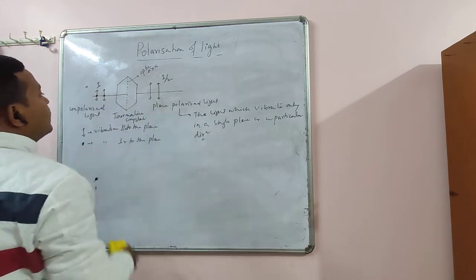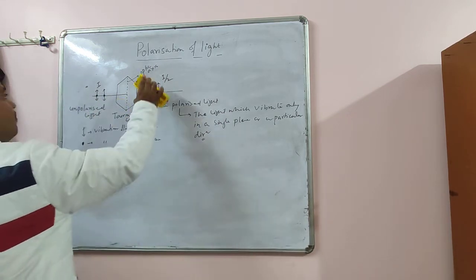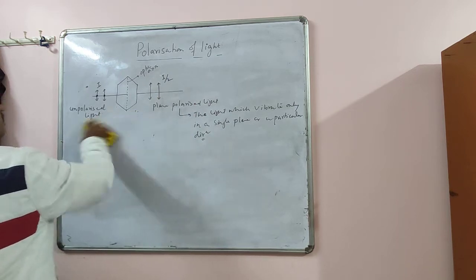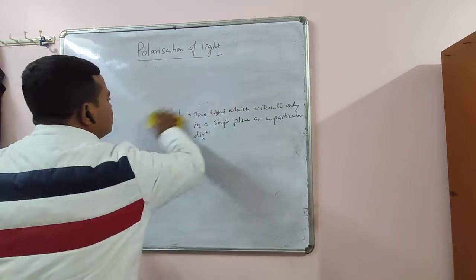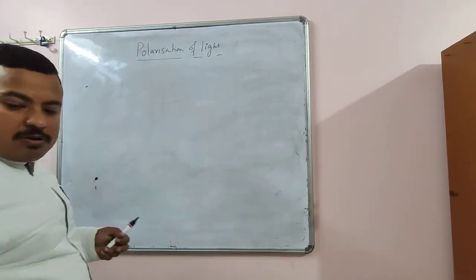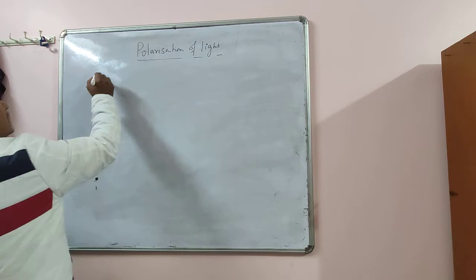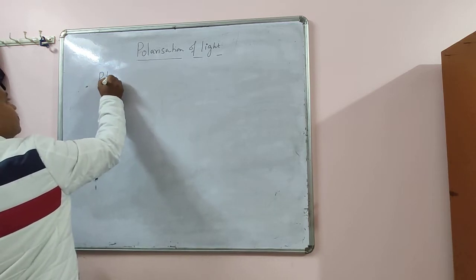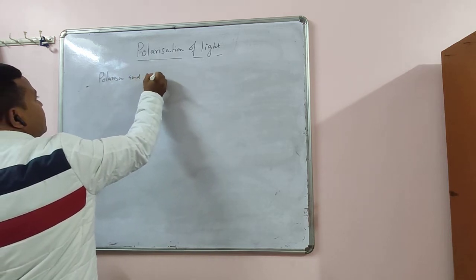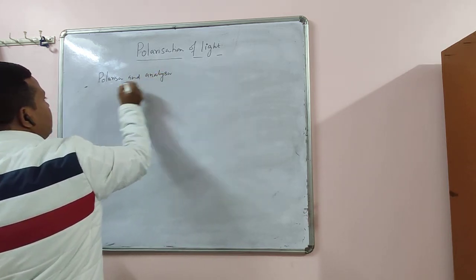It has only one component. Now I define polarizer and analyzer.